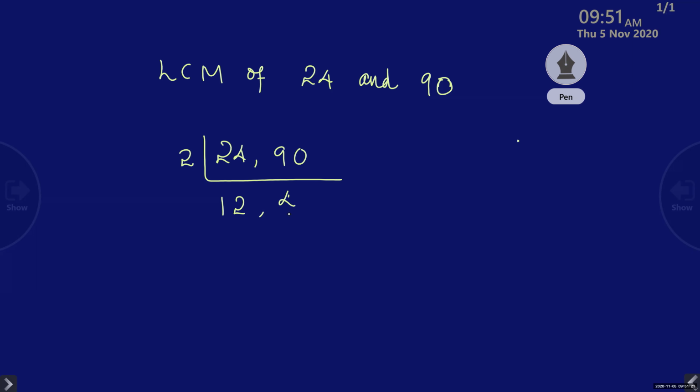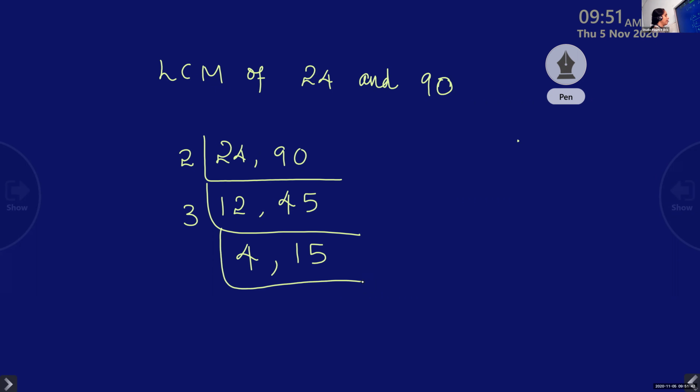Now, next one, 12 and 45. Because a 5 comes, we cannot divide by 2 anymore. So 12 and 45 can be divided by 3, giving 4 and 15.